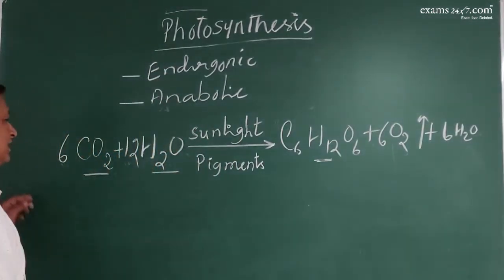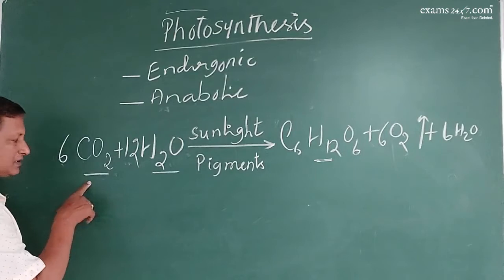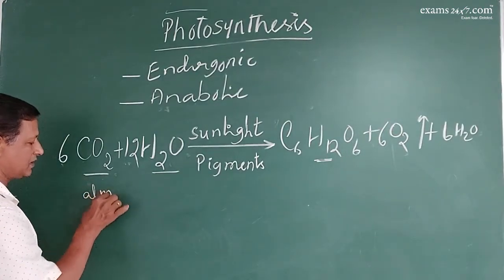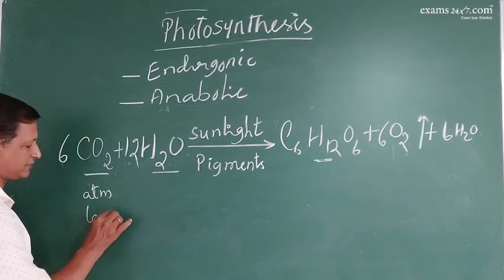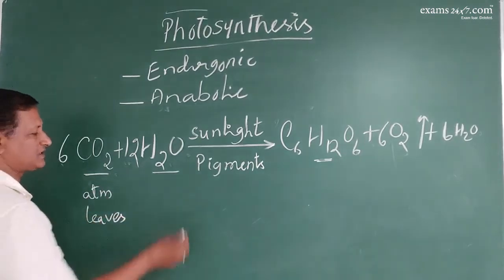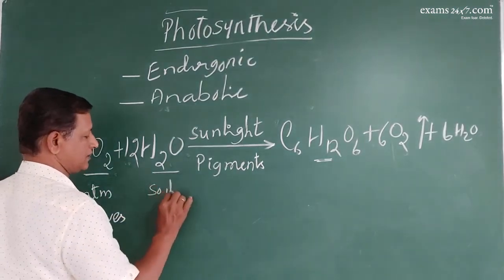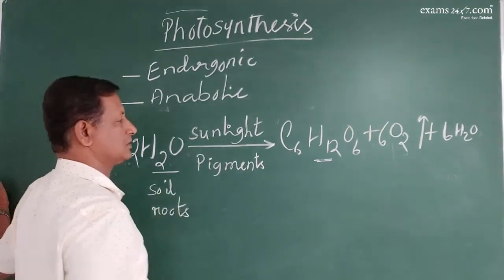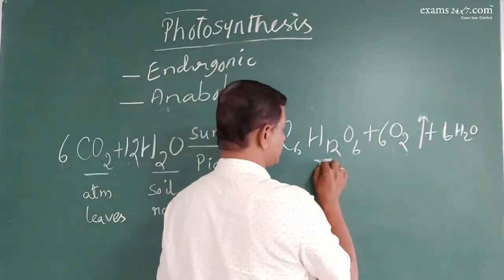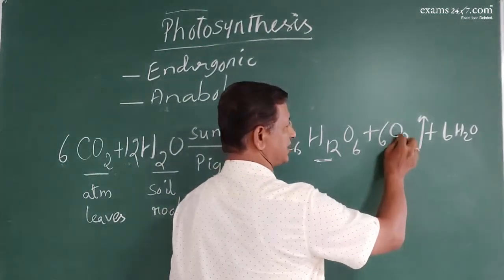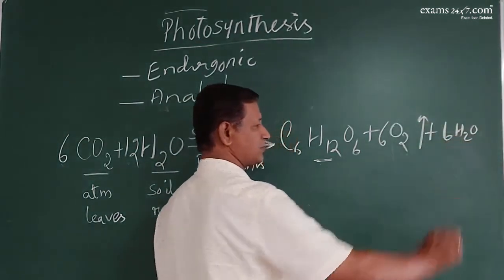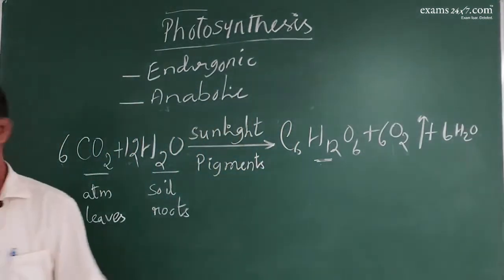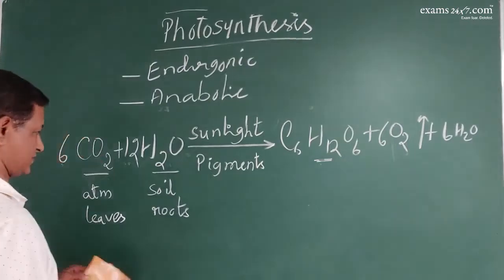Then, from where do we get carbon dioxide? Carbon dioxide is obtained from atmosphere and is absorbed by leaves. Water is obtained from soil and is absorbed by roots. And this is produced in the leaves. This is liberated into the atmosphere. This will also be liberated. So this is the simple representation of the entire process.